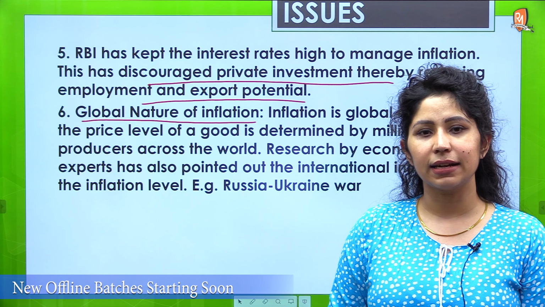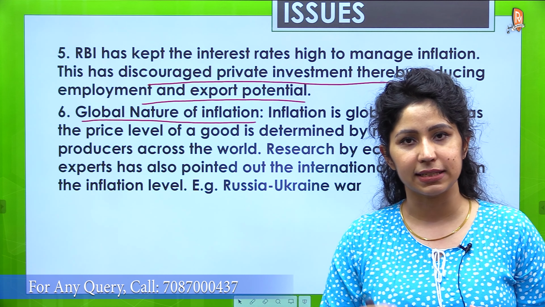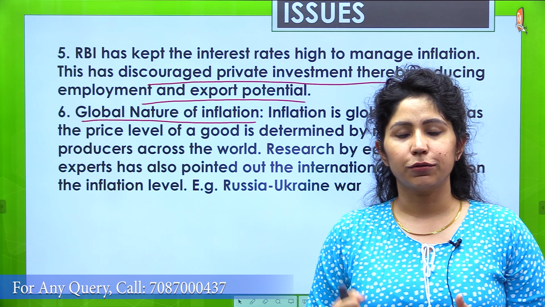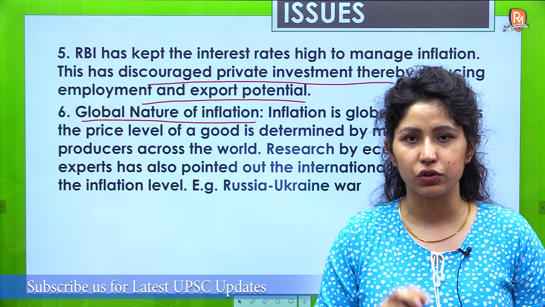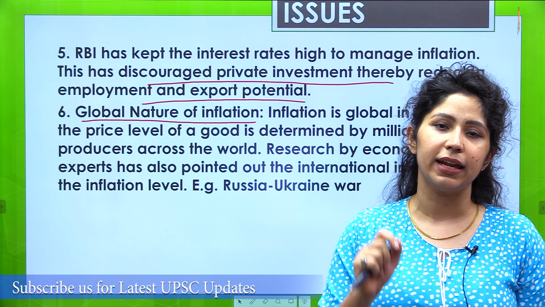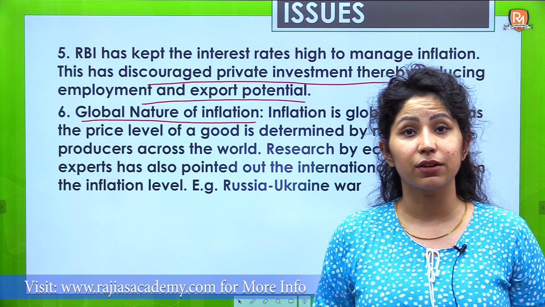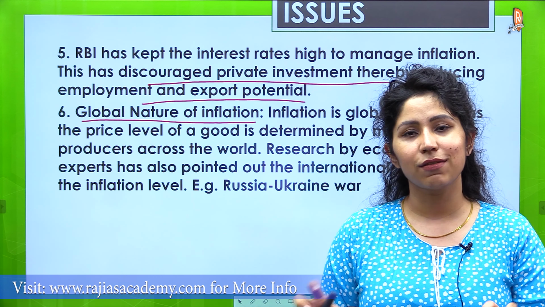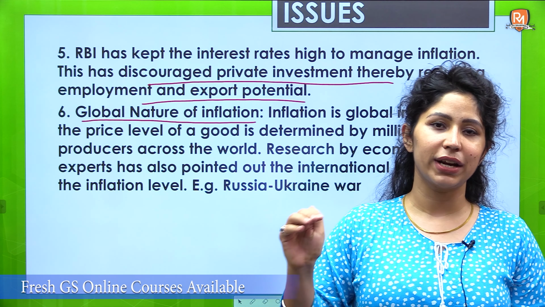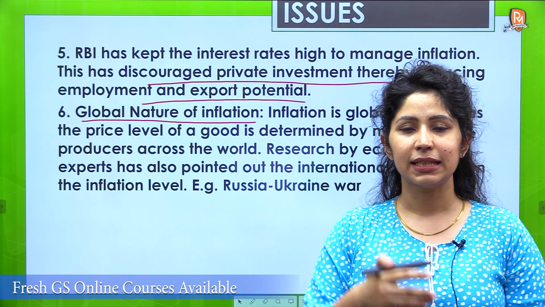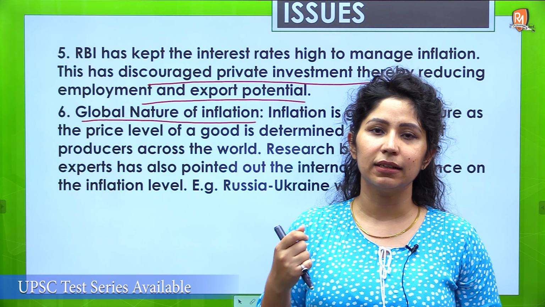The fifth one is that RBI has kept the interest rates high to manage inflation, but whenever interest rates are high, people cannot afford high interest rate loans. Forget about people, the industries, the investments that come into India, they create jobs and they drive the economy further. So that is where economic growth comes from, right? But since RBI has tried to keep repo rates high to control inflation, this investment has suffered, which has adversely impacted the growth.